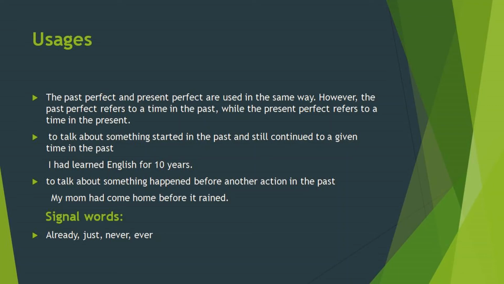Again, to talk about something happened before another action in the past. My mom had come before it rained. বৃষ্টি হওয়ার আগে আমার মা চলে এসেছে। আগে কে এসেছে? মা এসেছে। বৃষ্টি হয়েছে পরে। আগে যেটা হয়েছে সেটা past perfect tense. And the signal words can be already, just, never, ever. If we see these words, we can guess that this sentence might be an example of past perfect tense.